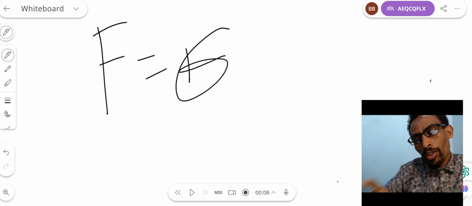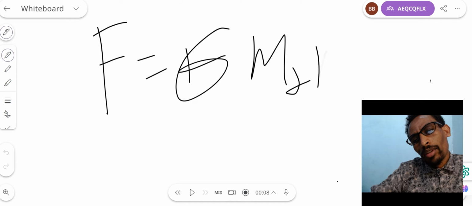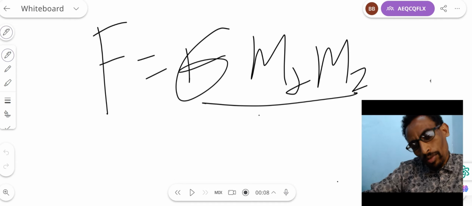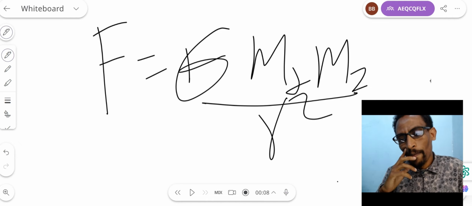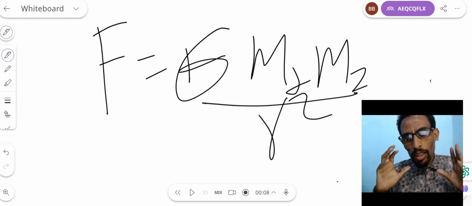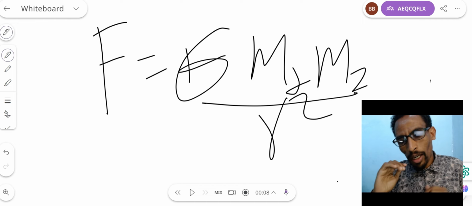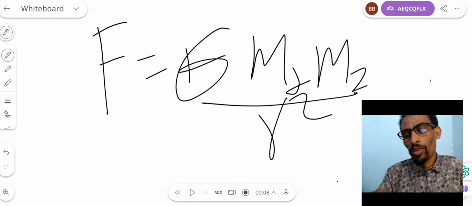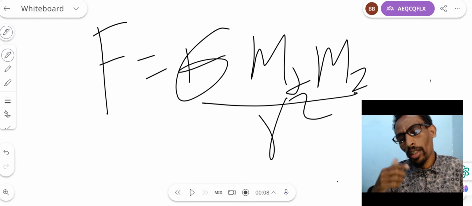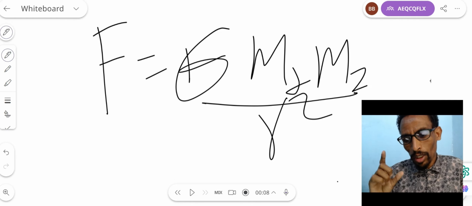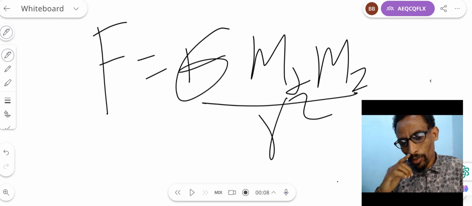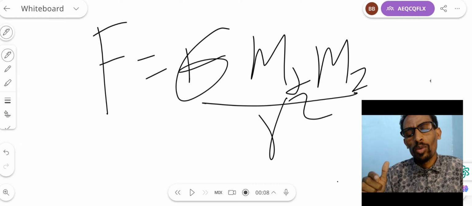The universal gravitational constant times the mass of the first object times the mass of the second object, divided by the distance between the two objects, squared. So the gravitational constant times m1 times m2 divided by the distance square between the two objects.